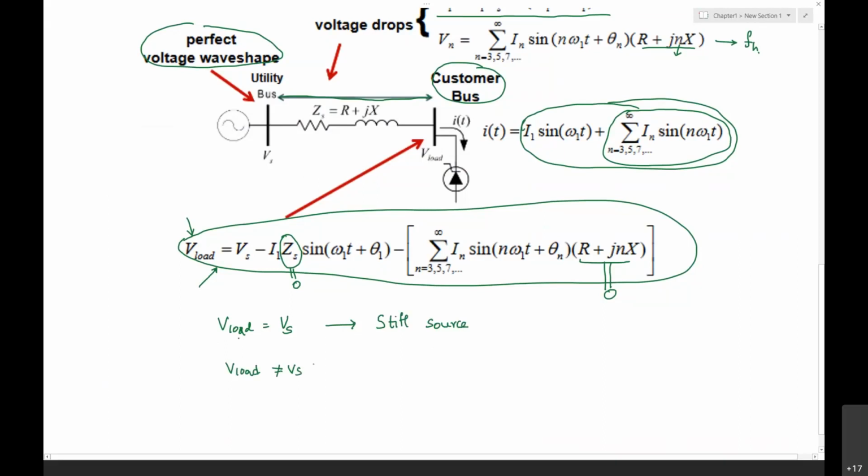It all depends on the current also, whether the current is lagging or leading. When the load voltage is not equal to the source voltage, we call it a non-stiff source, or a weak source. We'll call it a weak source.